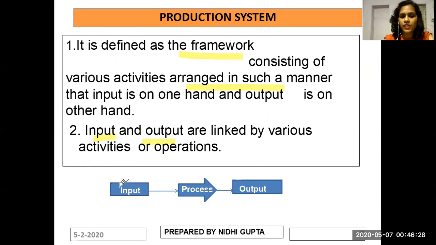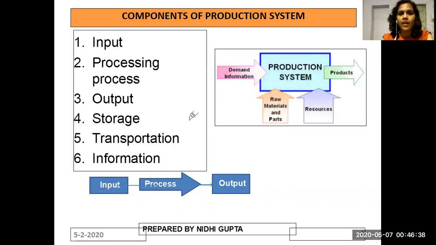In this figure, what you can see, this is representing the input. There is some processing operation, and once the input is processed, thereafter we come across the output. Components of production system. In this, you can see there are 6 components of production system: input, processing, output, storage, transportation, information. Again, there is some input which is to be processed, and once this input is processed, we are with the result of output.